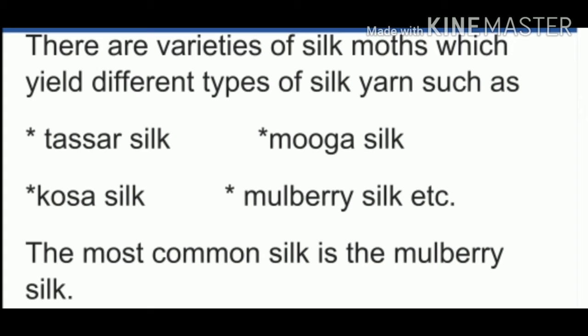So, we have different types of silks. What are they? That is tussar silk, moga silk, kosa silk as well as mulberry silk. The most common silk is the mulberry silk. And we know that we already have different types of silk, that is natural silk as well as artificial silk also. And we have already discussed the risks faced by the workers.